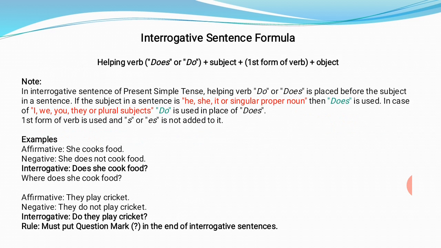And children, if we have to add any kind of a WH word, then that would be added before the helping verb does. WH word means where, when, how, what. Second example is they play cricket. Negative is they do not play cricket, and interrogative, do will be shifted before the subject. Do they play cricket? And we must remember to put a question mark at the end of interrogative sentences.